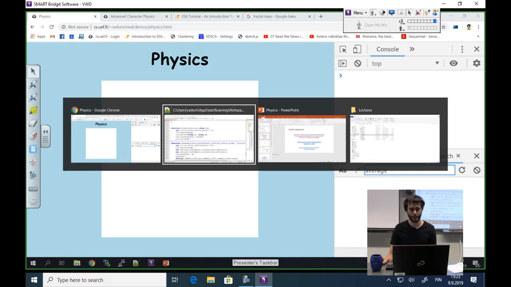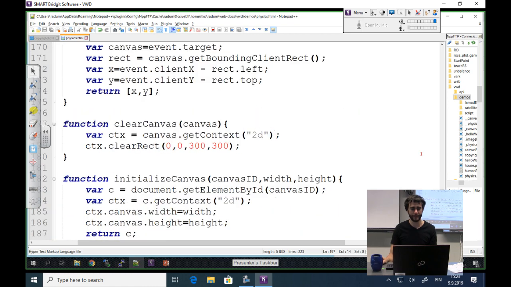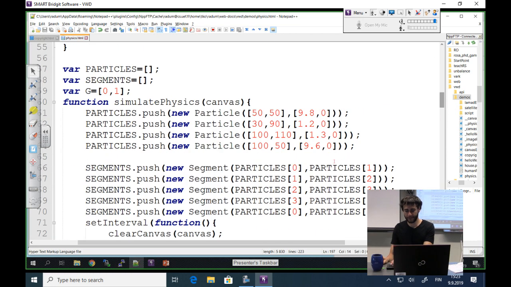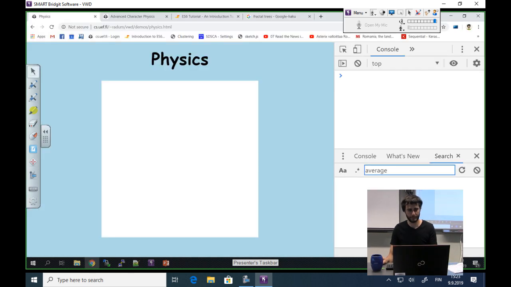And just to recap very briefly what we did, we defined 4 particles. Yeah, they are moving particles. The top ones are moving a little faster than the bottom ones, but all of them are moving a little to the right, and they are accelerated by gravity. So they are going faster and faster.